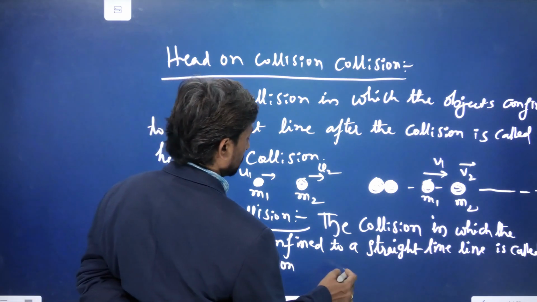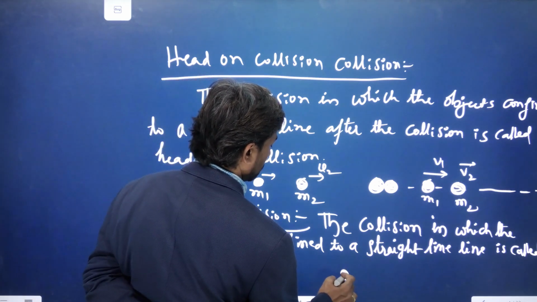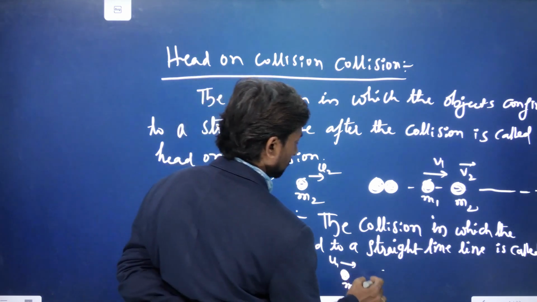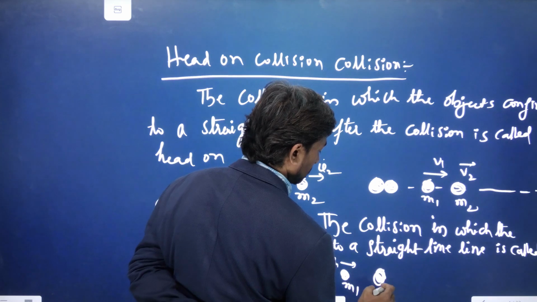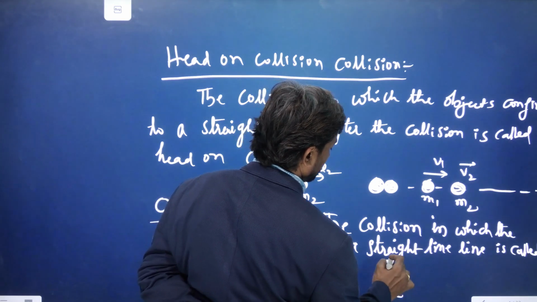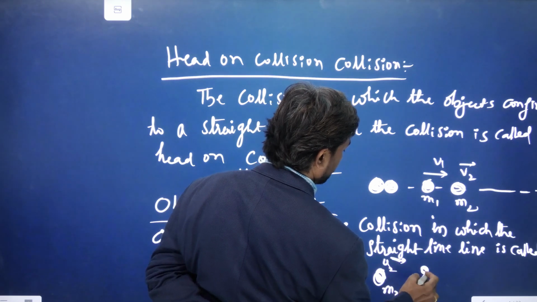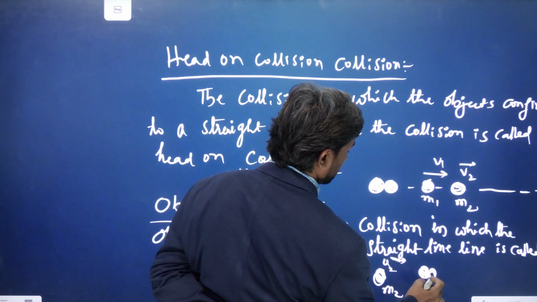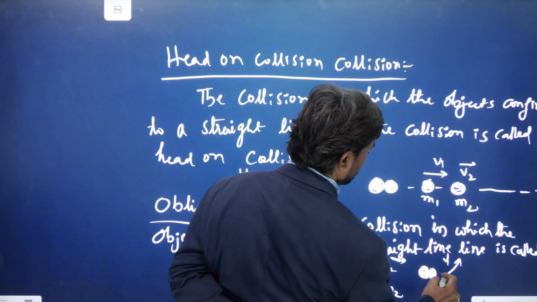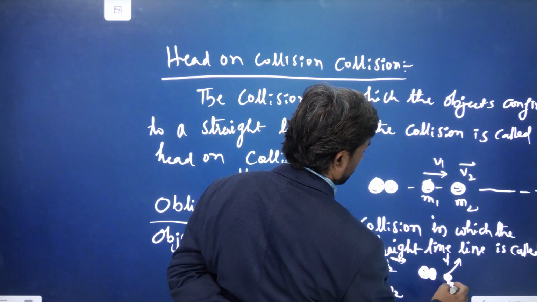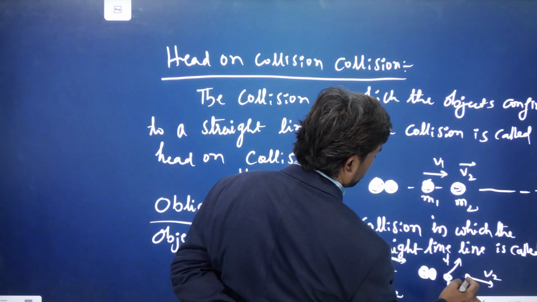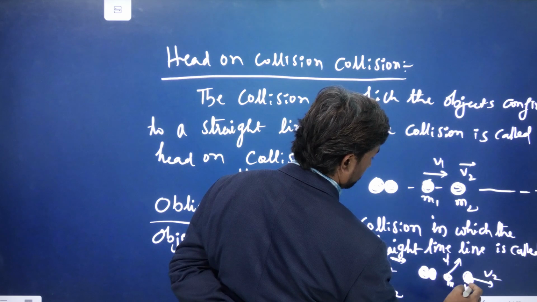Suppose the mass of the body is m1, moving with a speed u1, and another mass m2 is moving with a speed u2. Then they will collide. After the collision, one may move with speed v1, mass m1, and the other may move in another direction with speed v2, mass m2.